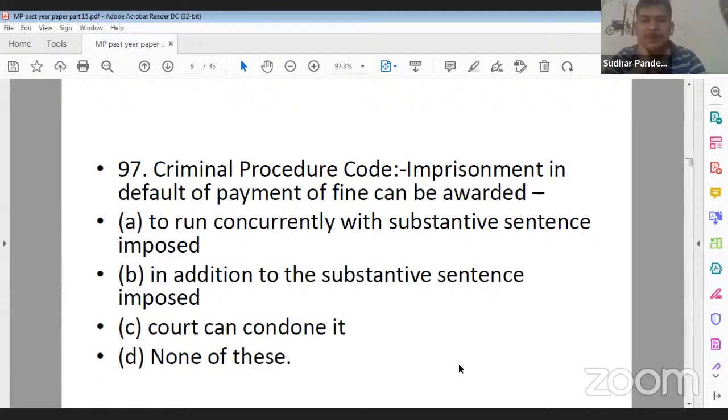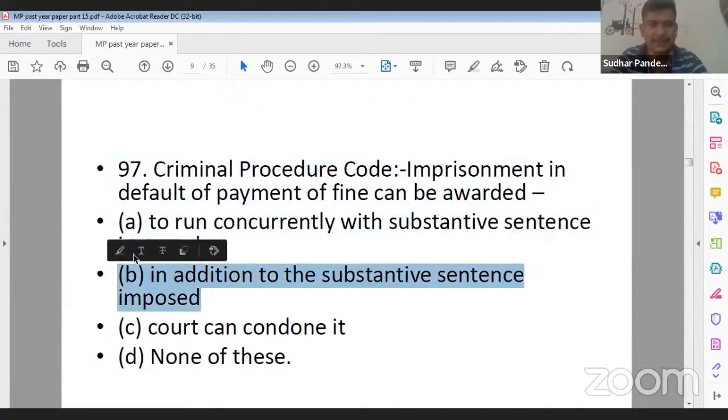So imprisonment in default of payment of fine can be awarded: Option A, to run concurrently with the substantive sentence imposed; Option B, in addition to the substantive sentence imposed; Option C, can condone it; and D, none of these. So question number 97, what should be the correct answer? Yes, the correct answer is B for Bangalore, that is in addition to the substantive sentence imposed.